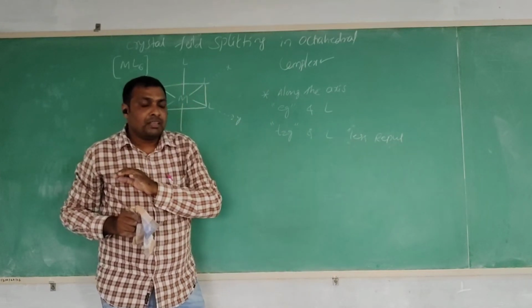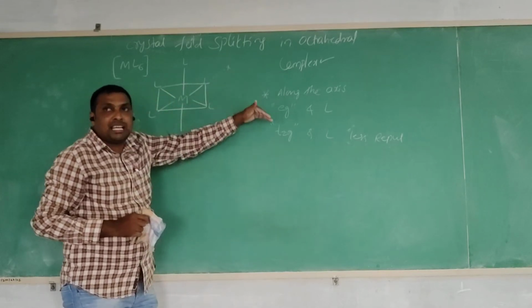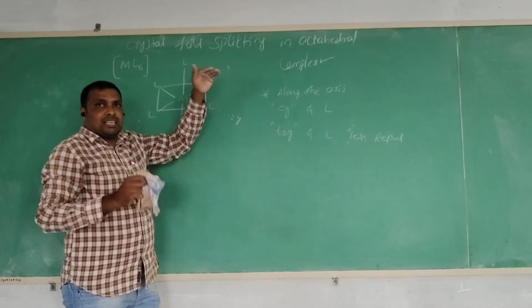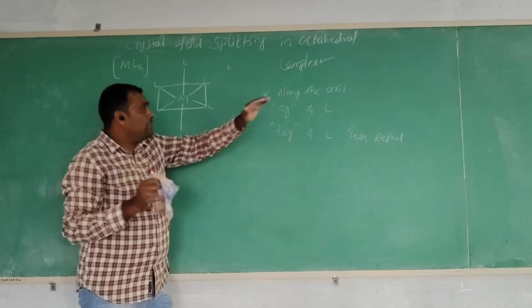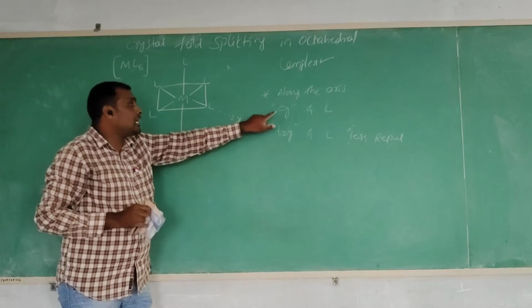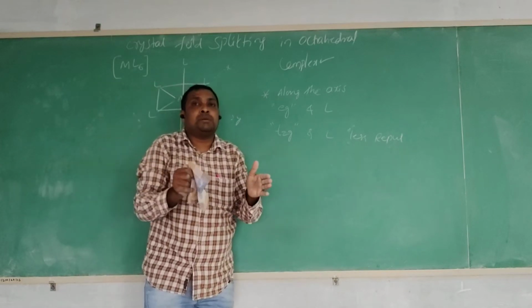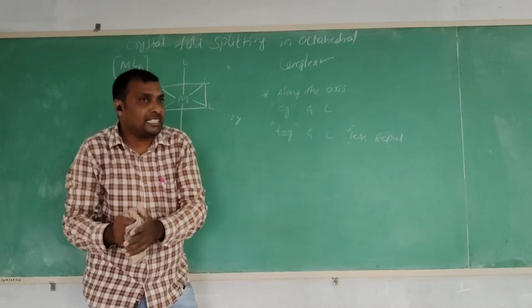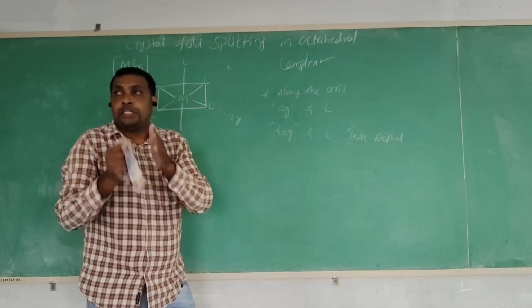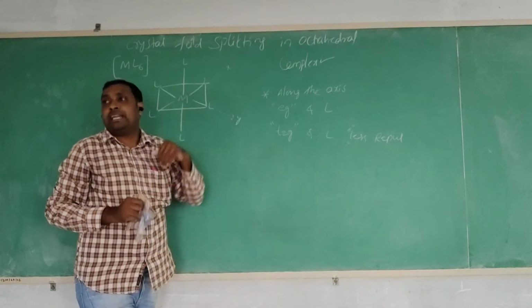The orbital lobes along the axis are the eg orbitals. Between the incoming ligands and the eg orbitals, repulsions are generated. Due to the repulsions, the eg orbitals are split into higher energy.